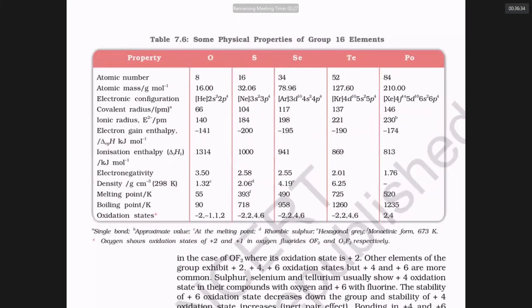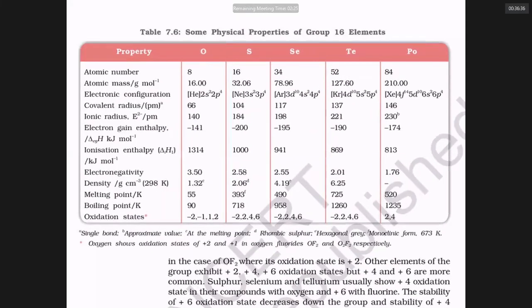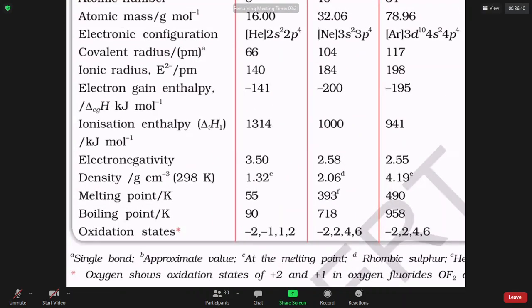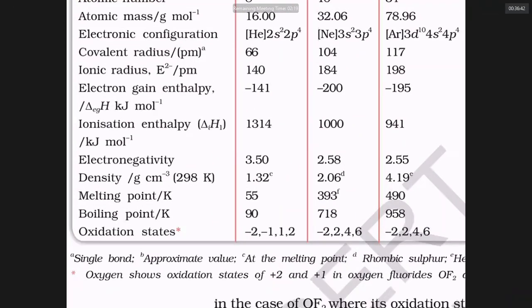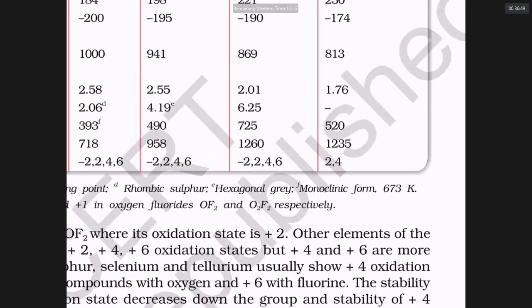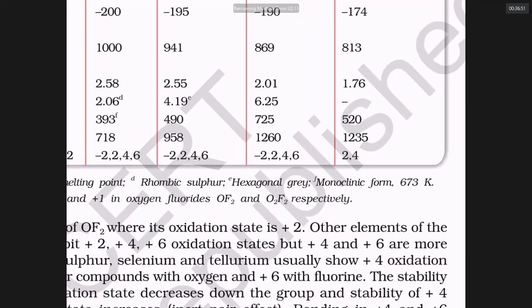Students should observe the trends in the table. They need to observe how the values are going down. The table is important. You should study it yourself. For example, ionization enthalpy is highest for oxygen, and it goes down, and it is least for polonium. Ionization energy is smoothly dropping down, no exception.